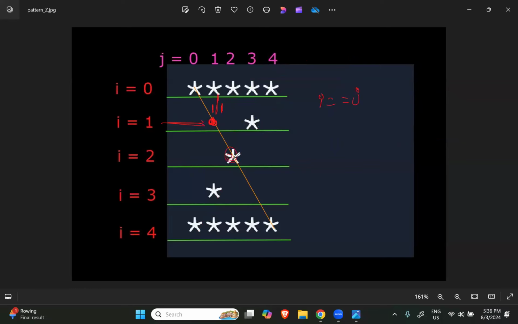Again, let's try the next one. What is the value of I? 2. What is the value of J? 2. Here also it's the same. That means it's a pattern that whenever the value of I matches the value of J, we can print this diagonal, this orange line diagonal. Is it clear, everybody? Are you pretty comfortable with diagonals now?